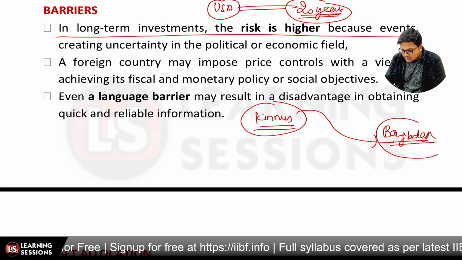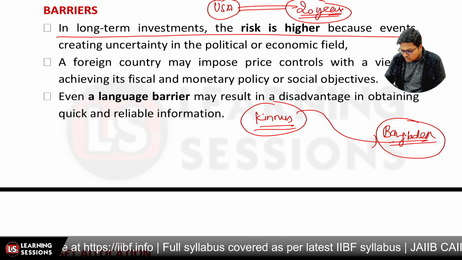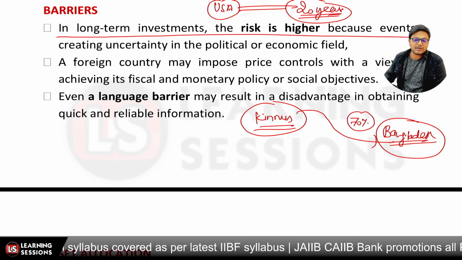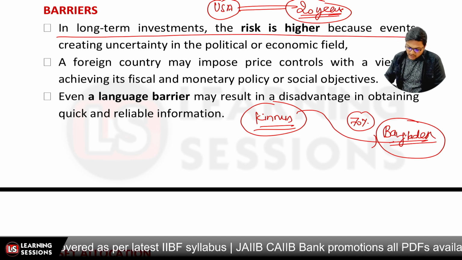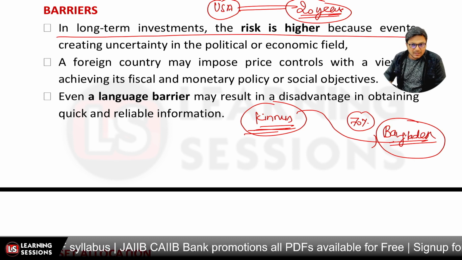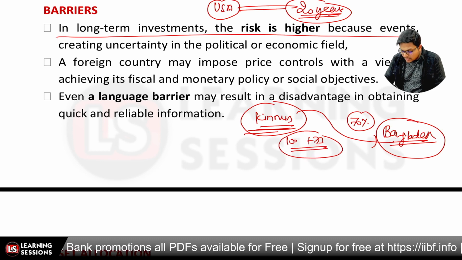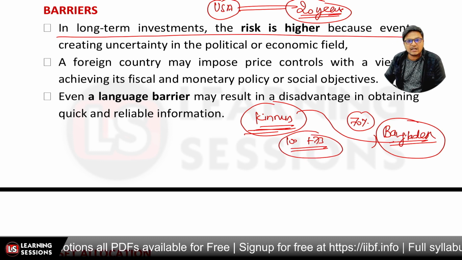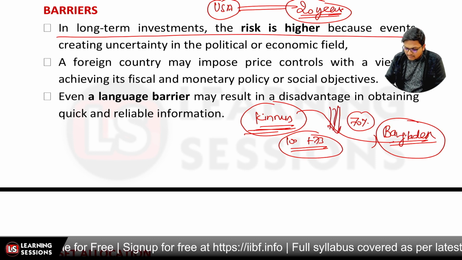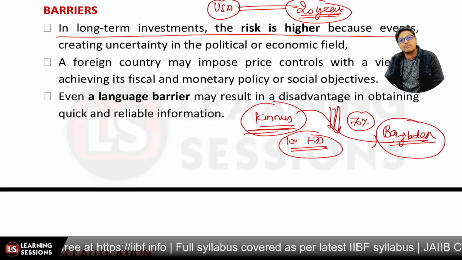Now, what did the Bangladesh government do? The Bangladesh government increased the import duty on those quinoas to 70%, which was previously only 10%. Now if Bangladeshi persons are to buy Punjabi quinoas, for 100 rupees they have to pay 73 rupees extra as import duty, which increases the ultimate cost of the quinoas, and the import decreased. So these kinds of things may happen, due to which the barriers may be there, right?